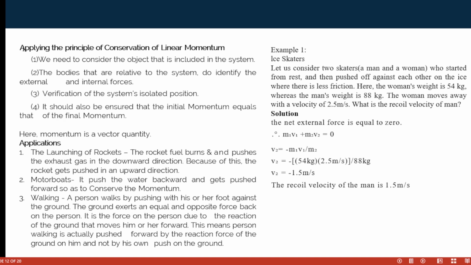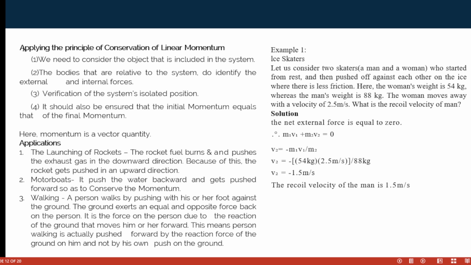What are the applications of linear momentum? We have the launching of rockets. The rocket fuel burns, and after burning it pushes the exhaust gas in the downward direction. Because of this, the rocket gets pushed in the upward direction. Do you get that? Because we are talking about action and reaction. I'm sure if you have seen a rocket before, you will see that is how the motion goes.